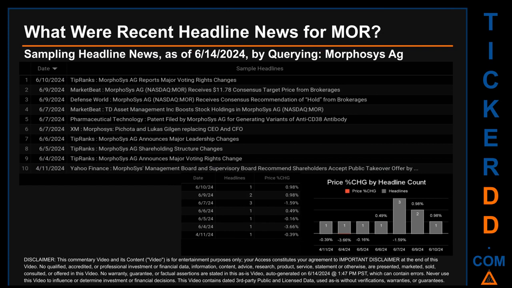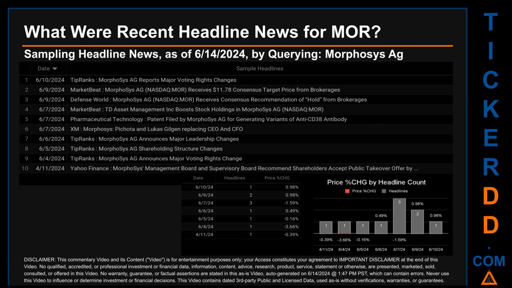What were recent headline news for MOR? Today, Friday, June 14, 2024, I sampled one of our news aggregators for latest headlines for this ticker. I did so by searching specifically by a keyword that may appear, broadly, in the title or the body of discoverable news articles. The results show 10 unique headlines, published across 7 unique dates. Publication dates spanned 60 days.